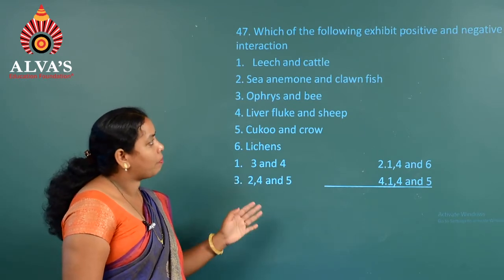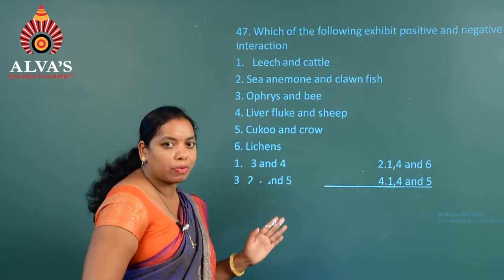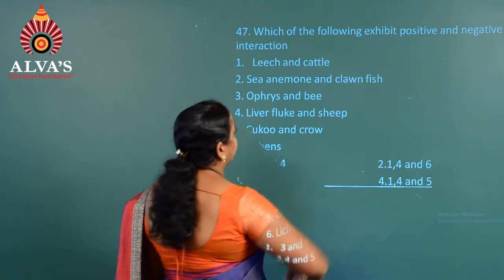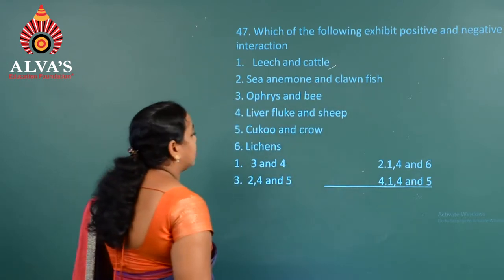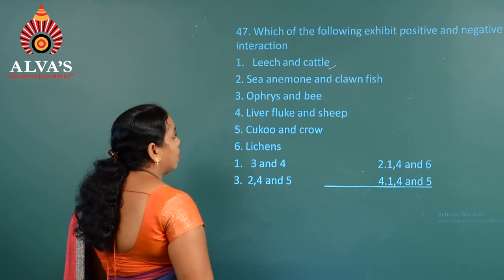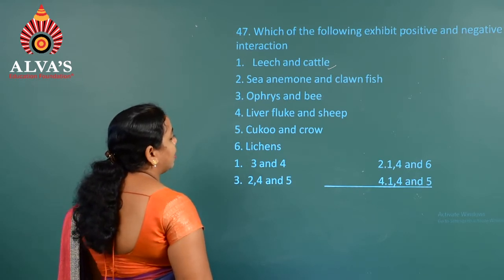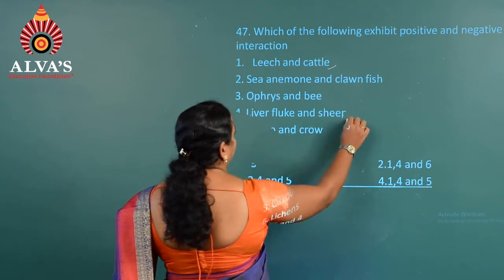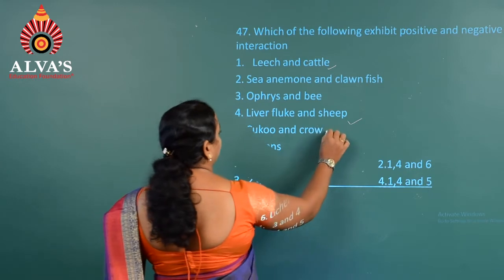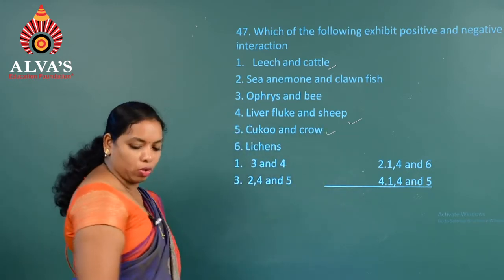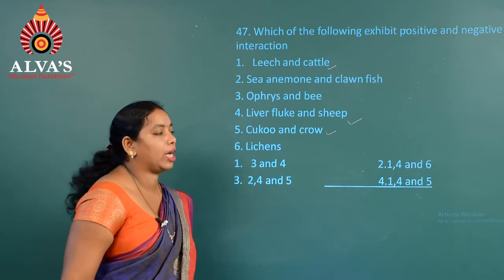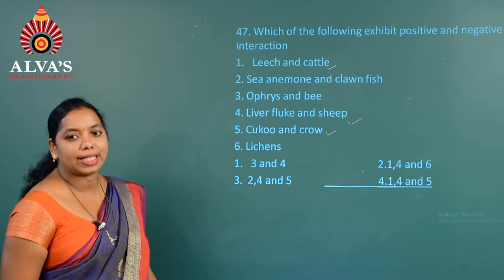Based on these examples, we have to identify positive and negative interaction. The positive and negative interaction can be seen in the first one, that is leech and cattle, where the leech is benefited and the cattle is harmed. Whereas the next one is the fourth option, liver fluke and sheep, and the fifth option, cuckoo and crow. So based on this, we can see that options 1, 4 and 5 are the correct answer for question number 47.